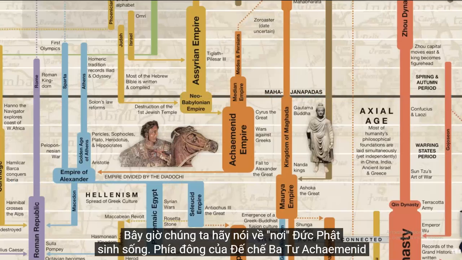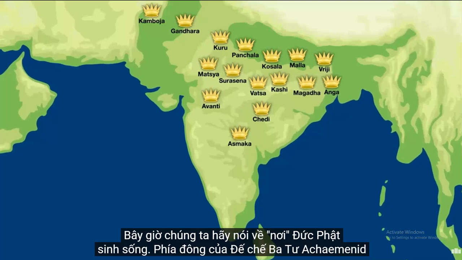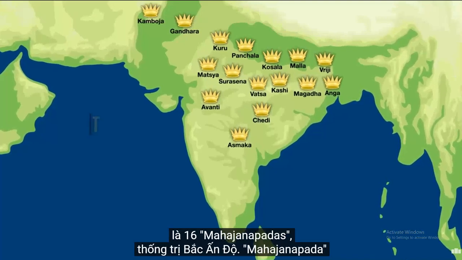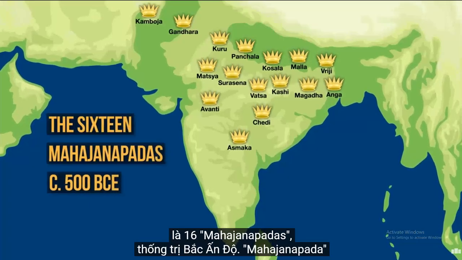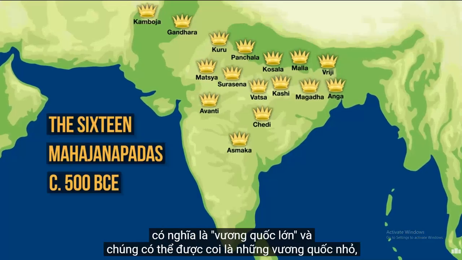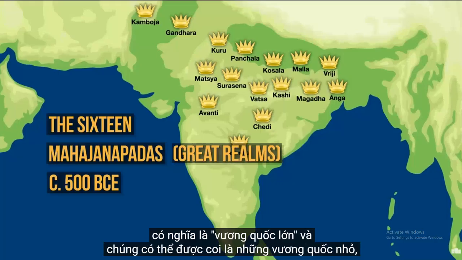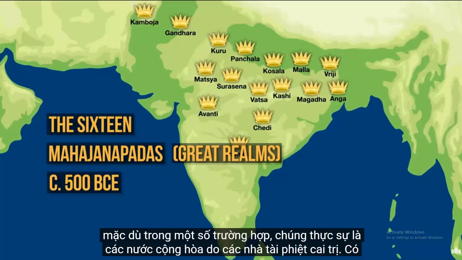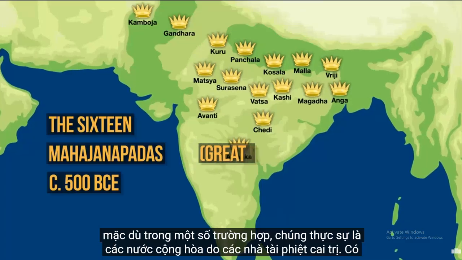Let's now talk about where the Buddha lived. To the east of the Achaemenid Persian Empire were 16 Mahajanapadas, which dominated North India. Mahajanapada means something like great realm, and these can be thought of as mini kingdoms, although in some cases they were actually republics governed by oligarchs.